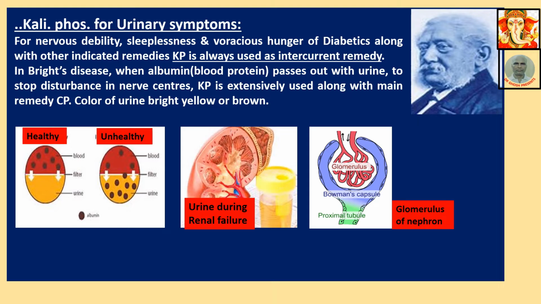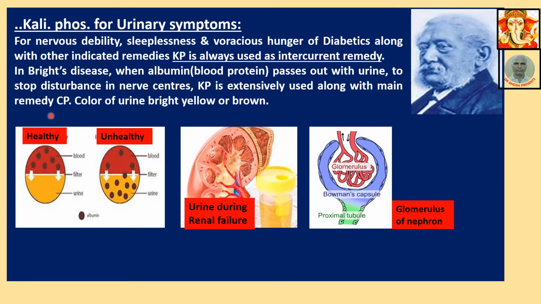Bright's disease means actually inflammation of kidney. In Bright's disease, when albumin, blood protein, passes out with urine, this we come to know from the color of the urine. Generally urine color becomes yellowish or brownish. That is albumin is passing. To stop disturbance in nerve centers, KP is extensively used. Since it's developed in nerve, KP always looks after nerves. KP looks after nerves seriously. So it's extensively used along with main remedy CP.